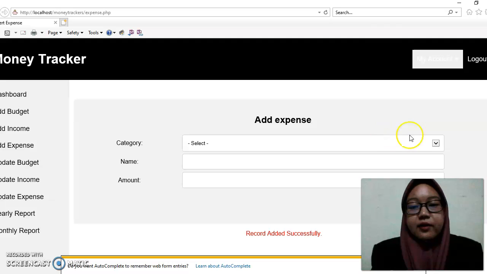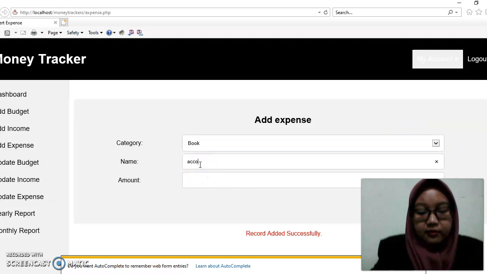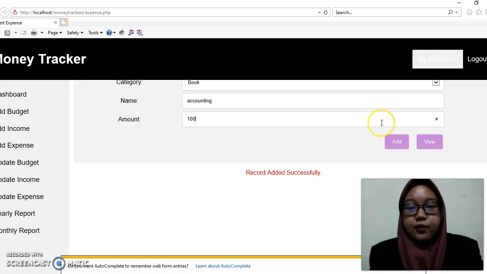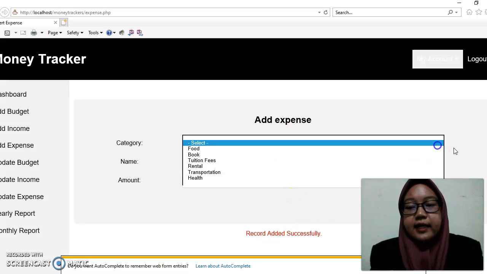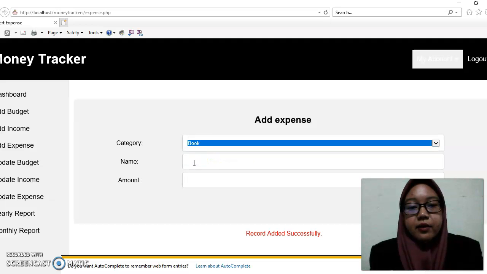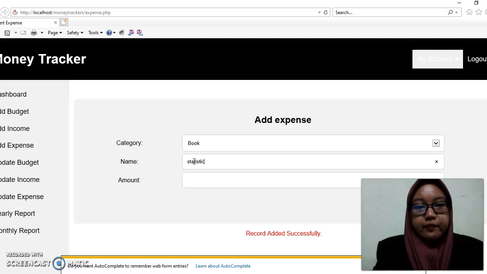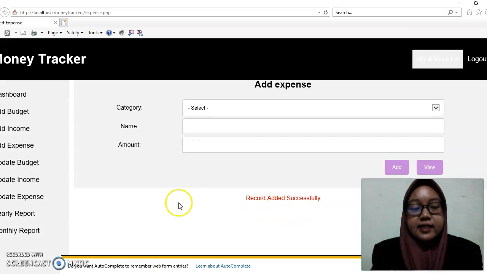Then the next one, we have the category of book. For example, the name is accounting, amount of 100, so we can add. It's record added successfully. The next one is the same again, in terms of book, the name is statistics, amount of 100 also, so we have add. Record added successfully.